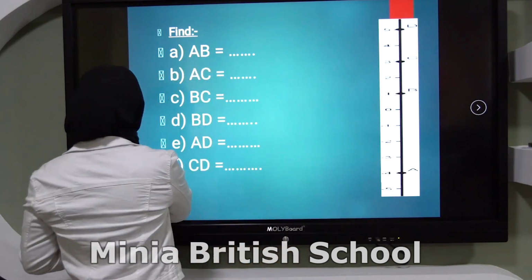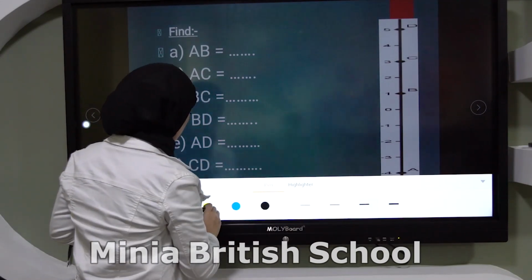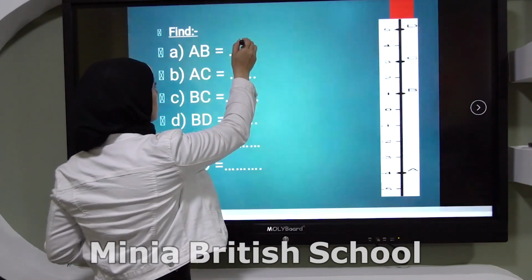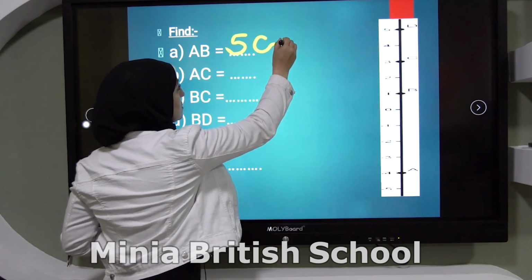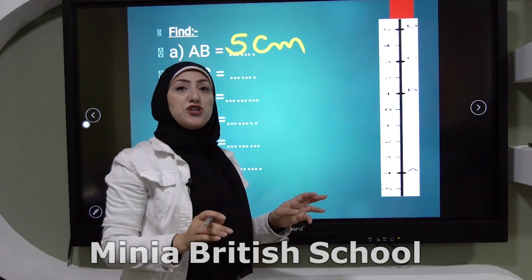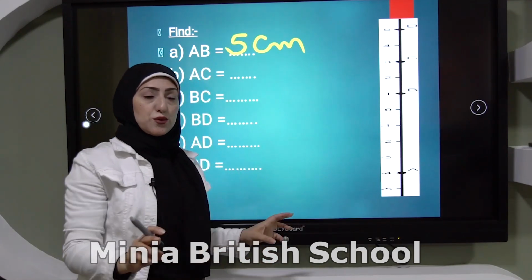So I can write here 5 centimeters or 5 units.